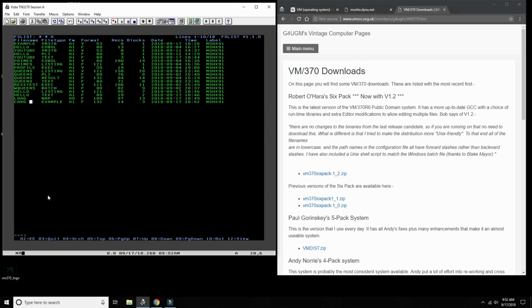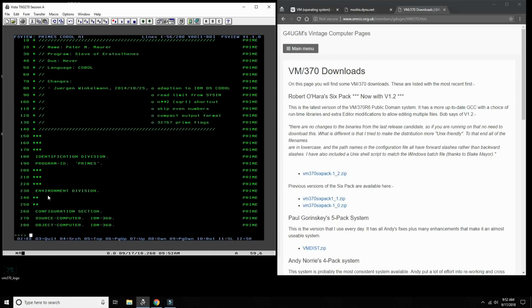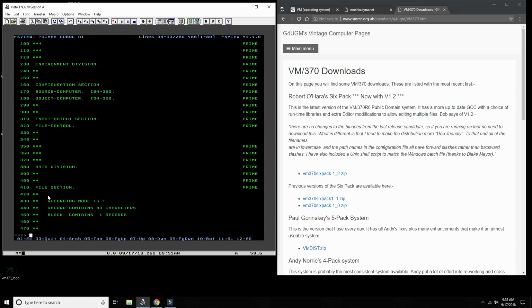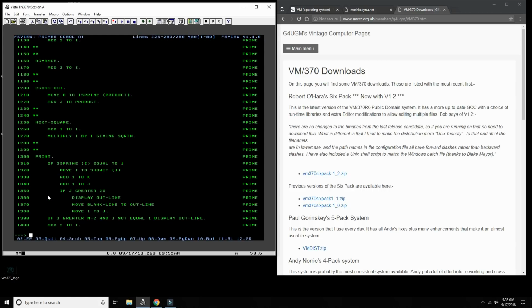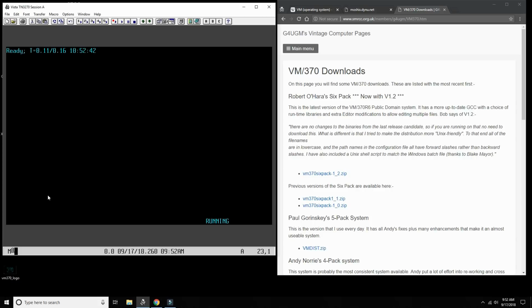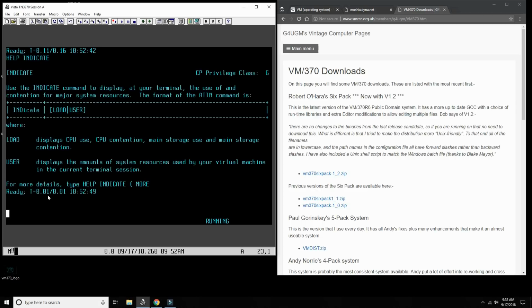Alrighty. Let's see here what else we have. Of course, I mentioned before we have a COBOL compiler, and then we also have a command called indicate. Use the indicate command to display at your terminal the use of and contention for major system resources. Okay, so I could say now indicate load, indicate user.